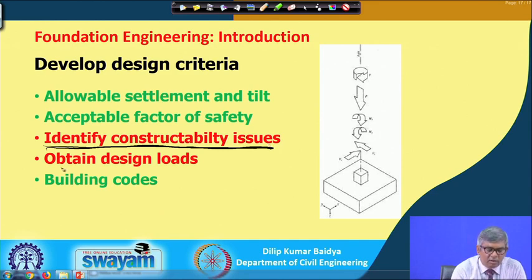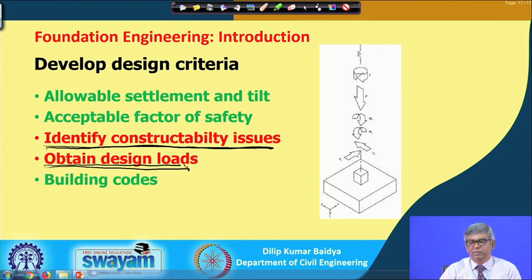And then finally, obtain design load. You can see under this, when you construct a facility, you will have the self weight of the building first. You can see that if this is a foundation and this is a column, its self weight obviously will be there. In addition to that, this column will bring the load from different sources like the beam, and then a beam will support the slab. So, slab load will come to the beam and beam load will come to the column.